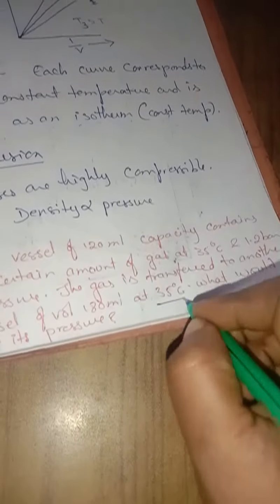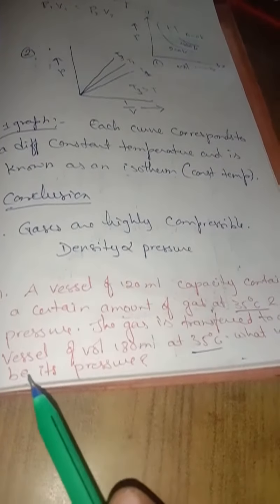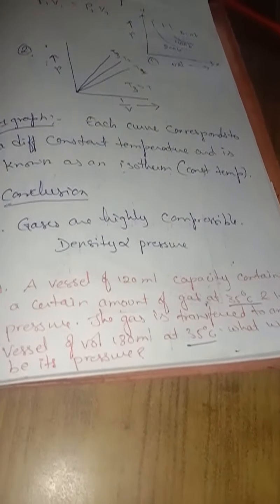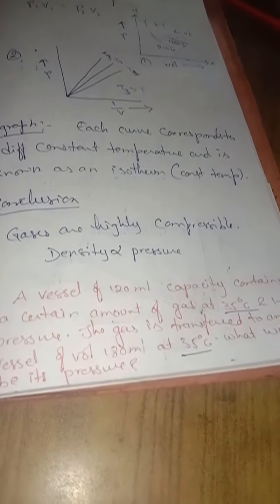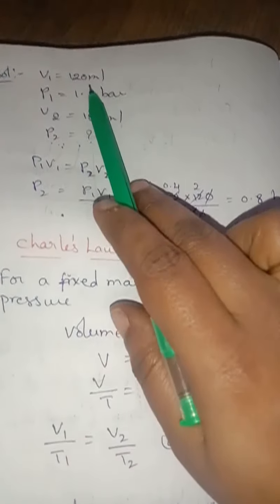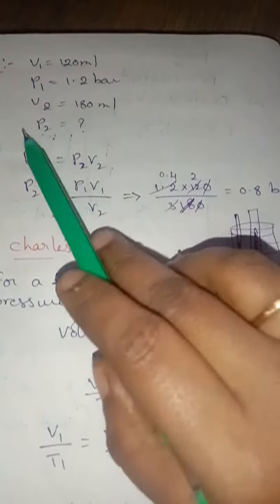So here the temperature is constant and the volumes are different. What would be its pressure? V1 is 120 ml, P1 is 1.2 bar, V2 is 180 ml, and P2 you have to find.